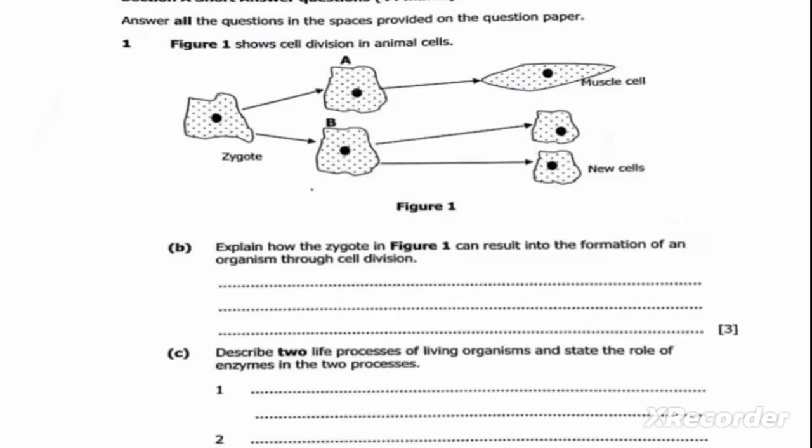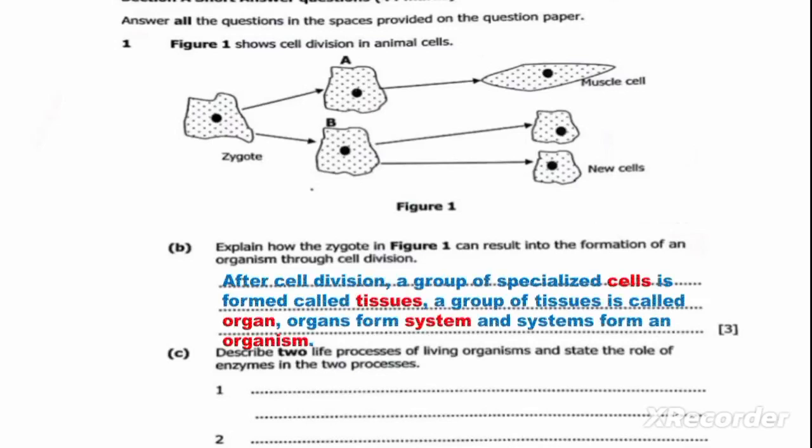Question B reads, explain how the zygote in Figure 1 can result in the formation of an organism through cell division. So what will happen? After cell division, a group of specialized cells is formed, called tissues. A group of tissues is called an organ.